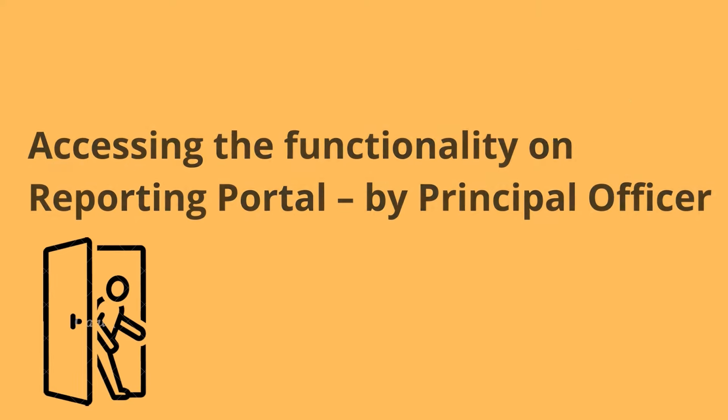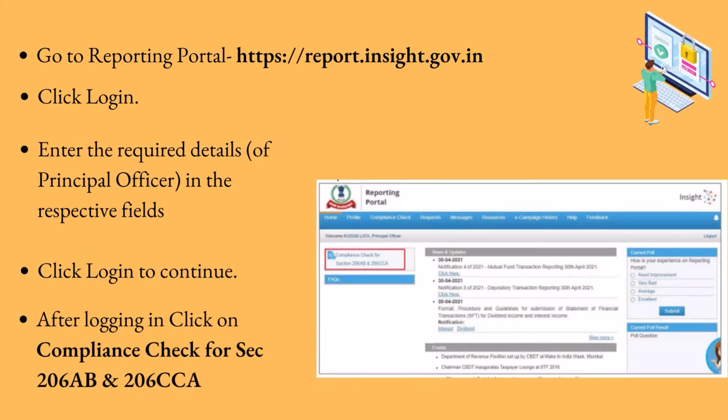Go to the reporting portal at URL report.insight.gov.in. On the left sidebar of the reporting portal homepage, click on the Login button. Enter the required details in the respective fields, that is nothing but PAN and password as received in the email by the principal officer, and click Login to continue.